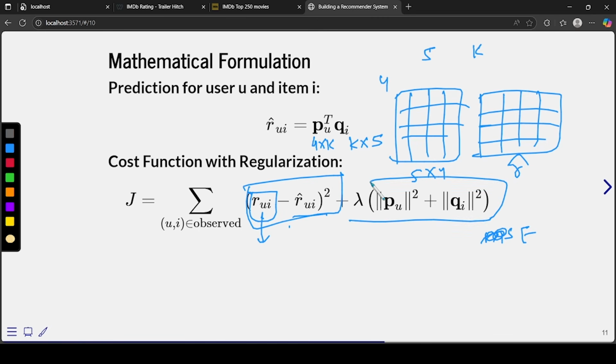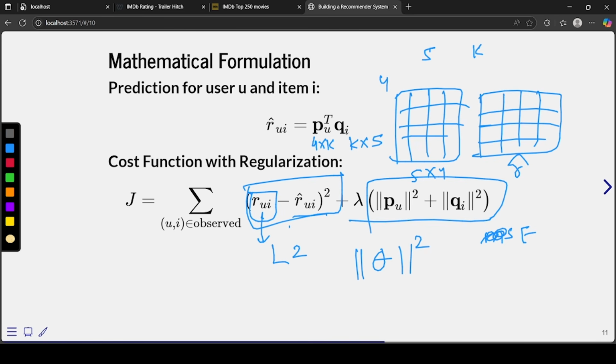And here this term is called the regularization parameter. So you have done L2 regularization, right? What we do in L2 regularization is we take all the thetas, or all the weights, let's say if it's a linear regression, and we take the L2 norm of that, right? So that's what L2 regularization is. So here P and Q are those thetas that we are trying to learn.